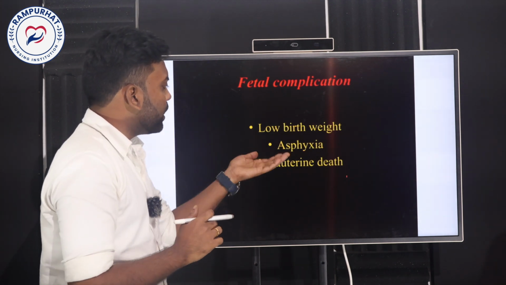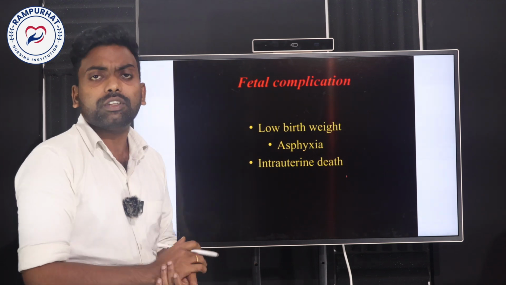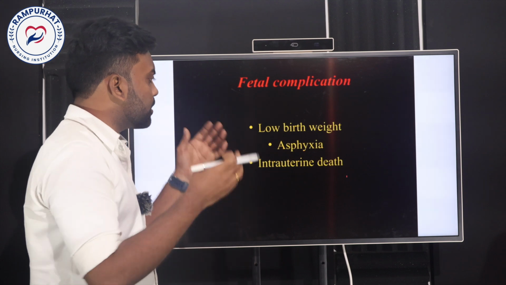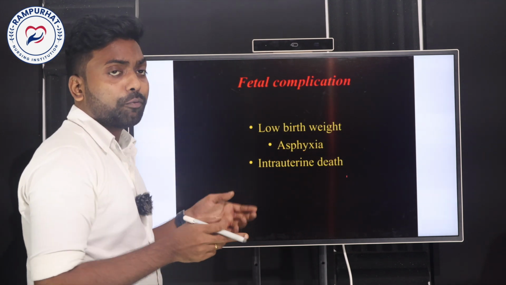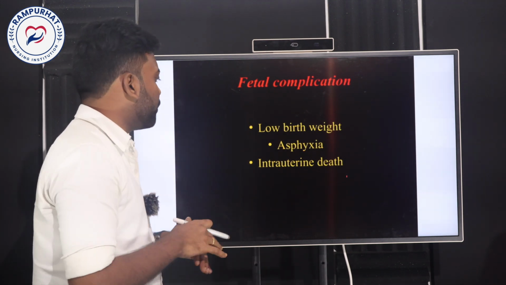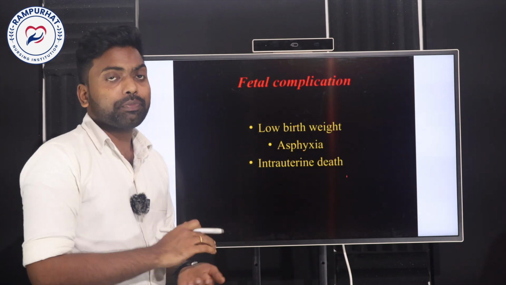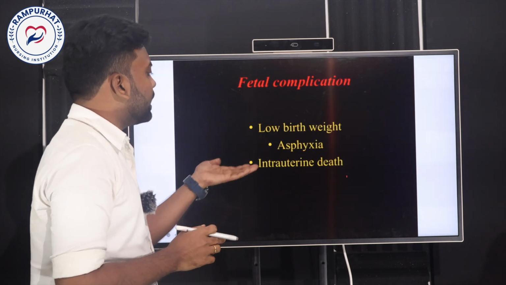And next one is asphyxia. As we know, asphyxia is nothing but the oxygen percentage of the baby decreasing because placental detachment will occur. And next one is intrauterine death. This is a life-threatening condition.